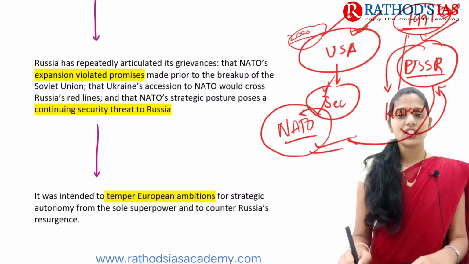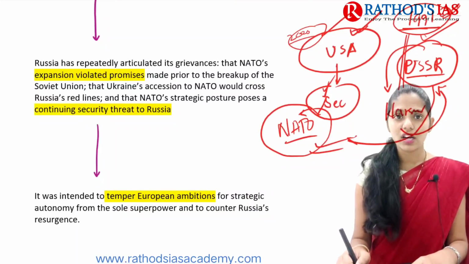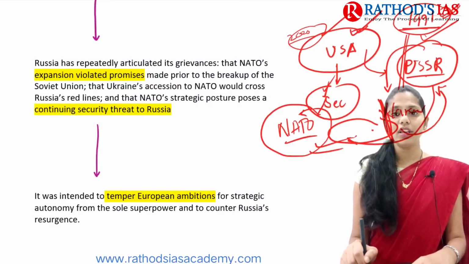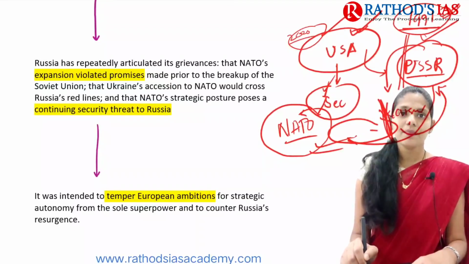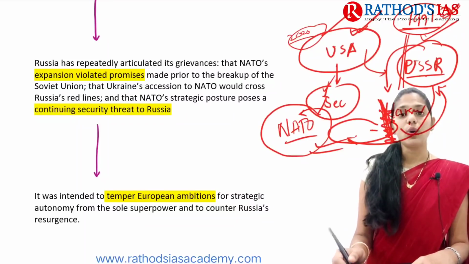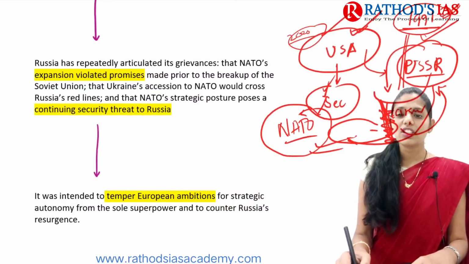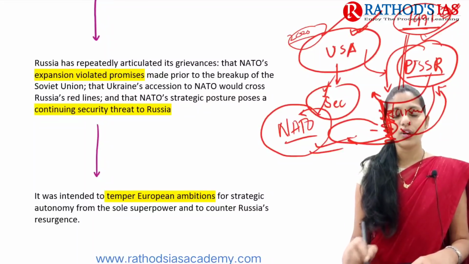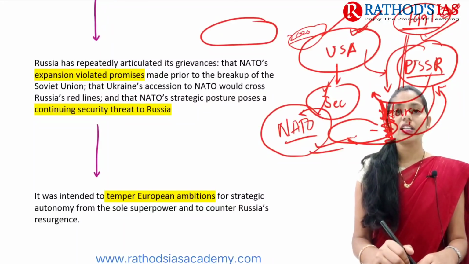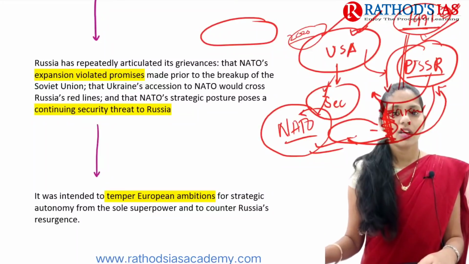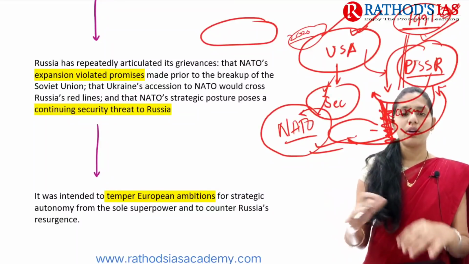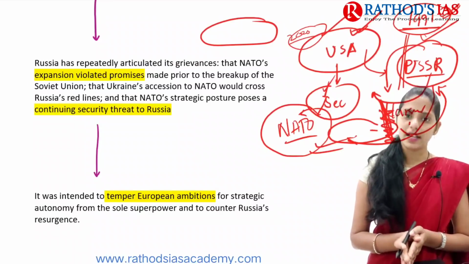Because of this, Russia has a cause for concern, because whenever NATO forces come and stand across the border between Russia and Ukraine, it will be a threat to its security and territorial integrity. So Russia opposes Ukraine's move to join NATO, because its security depth or strategic depth will be decreased. We are going to talk about strategic depth in the next lecture. We are going to talk separately about this Russia-Ukraine crisis.